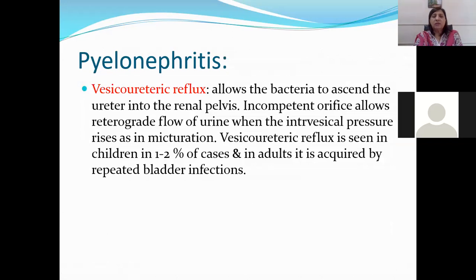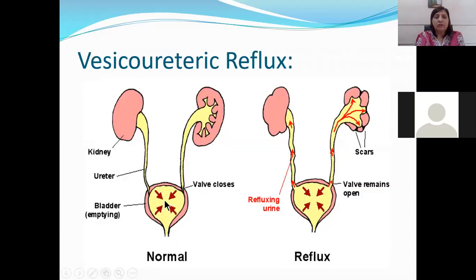Vesico-ureteric reflux is seen in children in 1 to 2% of cases, and in adults it is acquired by repeated bladder infection. In children, it can be a congenital reflux, but in the acquired condition in adults, it is because of repeated urinary tract infections. So this is the vesico-ureteric reflux. Normally, no urine flows back into the ureter, but in the case of vesico-ureteric reflux, the orifices connecting the ureter to the bladder do not close. These orifices are open, and the urine is going backwards into the renal pelvis and into the renal parenchyma.